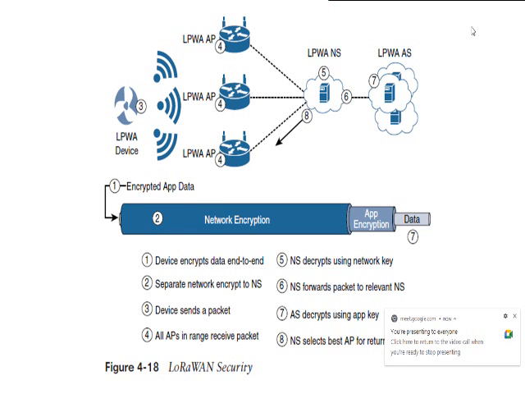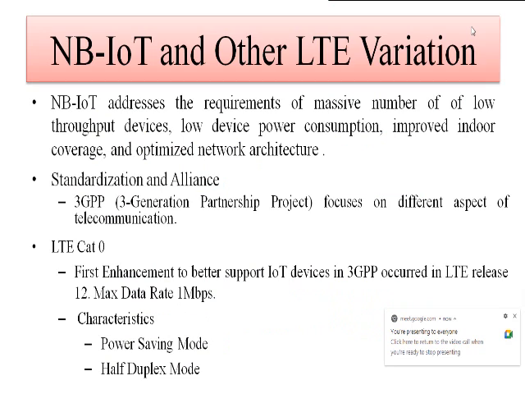Okay. Then the last topic from the last part of your syllabus, unit number 2, that is IoT access technology, and the last topic in it is NB-IoT, that stands for narrow band IoT and other LTE variations. So narrow band IoT, you don't have to study it in detail, only we are taking an overview of narrow band IoT. So narrow band IoT addresses the requirement of a massive number of low throughput devices, low device power consumption, and improved indoor coverage and optimized network architecture.